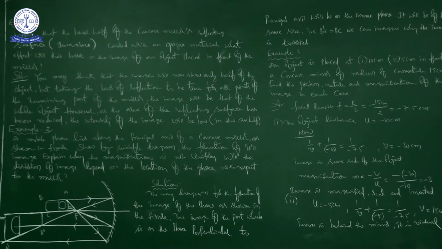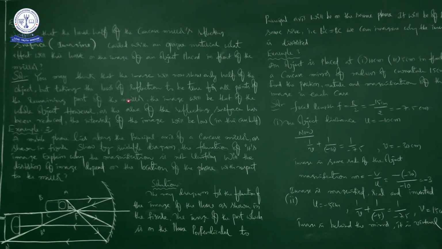See this. Now I will go through the solution. You may think that the image will now show only half of the object, but taking the laws of reflection to be true for all the points of the remaining part of the mirror, the image will be that of the whole object. So he is saying that the laws of reflection have to be satisfied, no? The angle of incidence is equal to the angle of reflection, and the incident ray, normal, and reflected ray lie in the same plane.